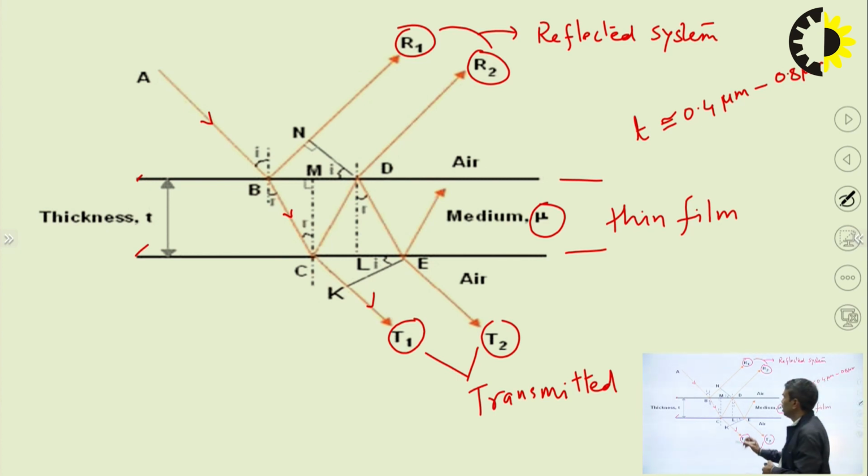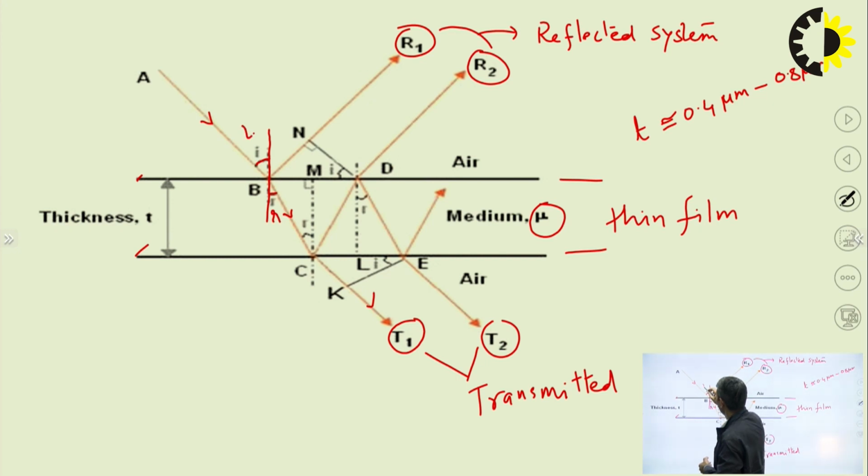This i is the angle of incidence, and this is the normal at point B, and this is the angle of refraction r. So i is the angle of incidence, and r is the angle of refraction.